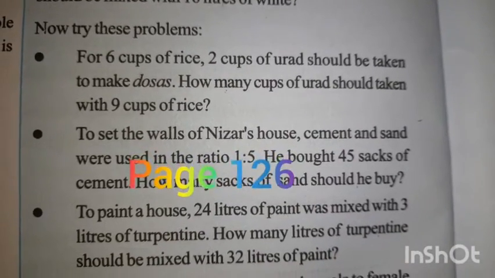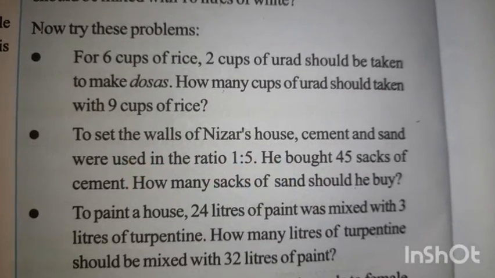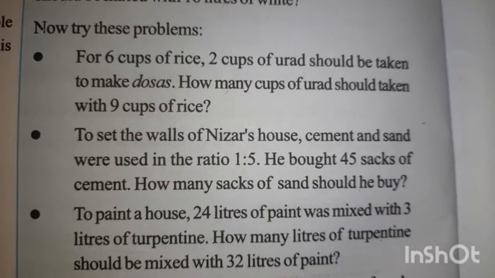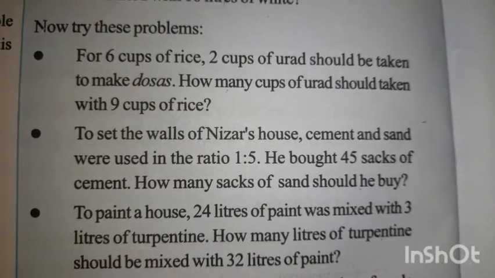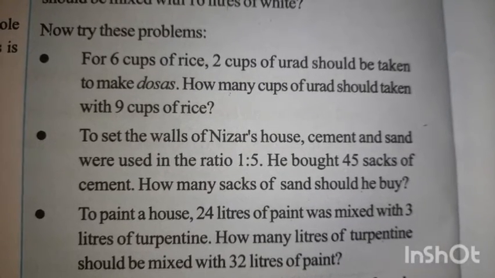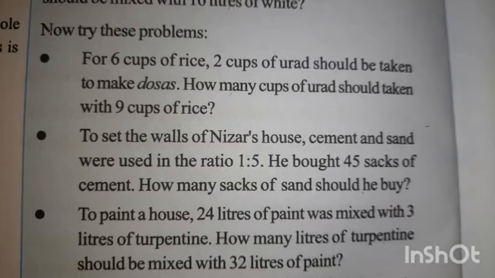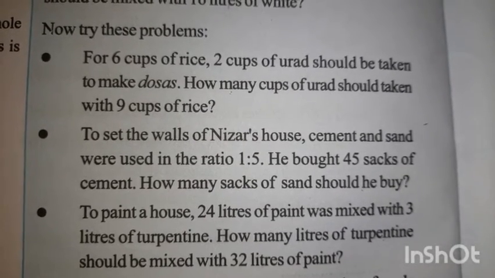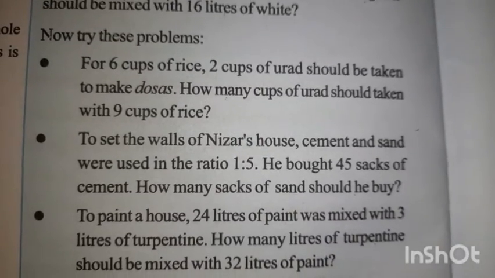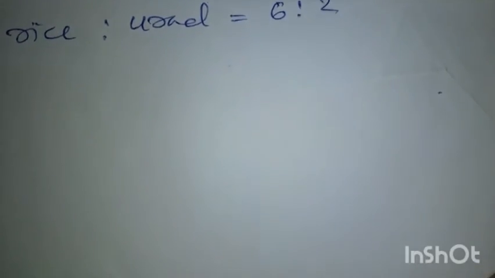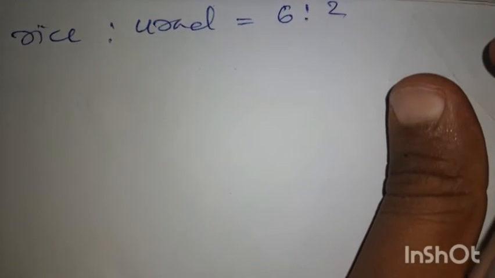See the problem. For 6 cups of rice, 2 cups of urad should be taken to make dosas. How many cups of urad should be taken with 9 cups of rice? So 6 cups of rice needed 2 cups of urad. That is the ratio given. Then we have to make 9 cups of rice. So how much urad should we add? First we have to write the ratio. The ratio of rice and urad is given: 6 cups of rice and 2 cups of urad. Okay, that is the given ratio.